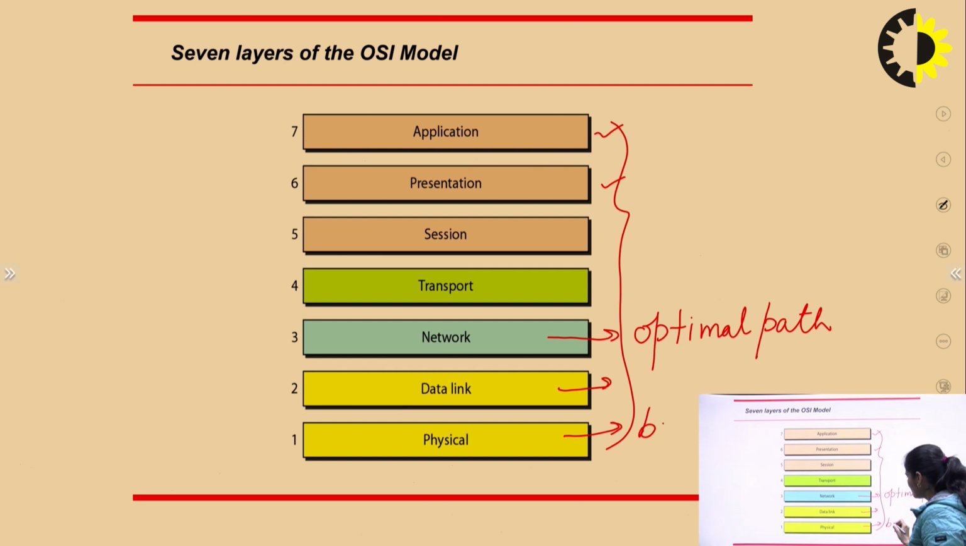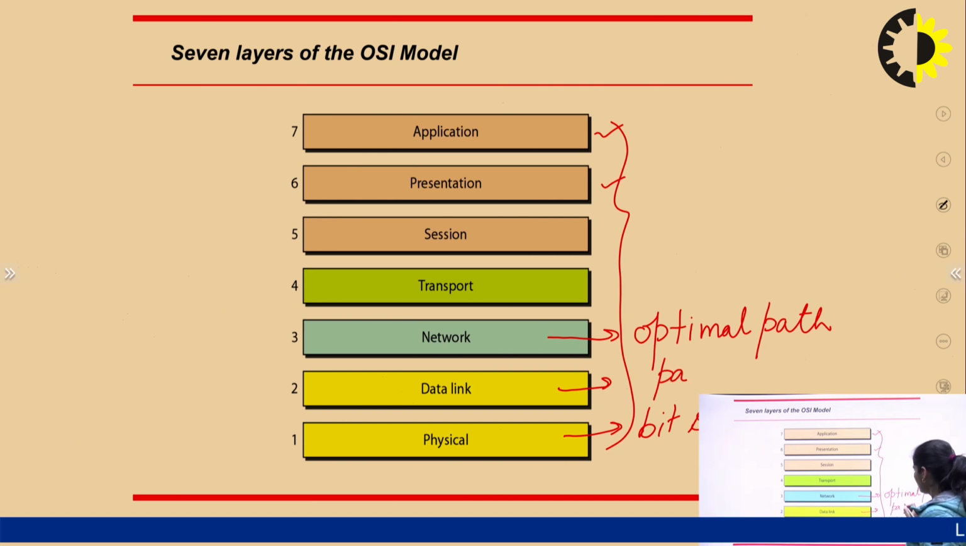This is for bit stream, when we are sending data from sender to receiver in form of bit stream. Now the data link layer is for packet or frame, in form of frame we are sending data. Now in the network layer, the optimal path we have to choose.